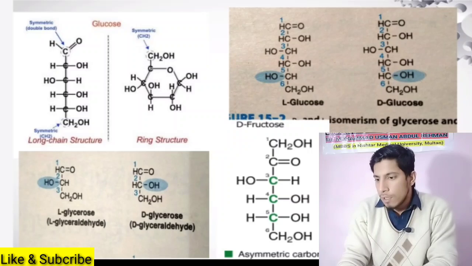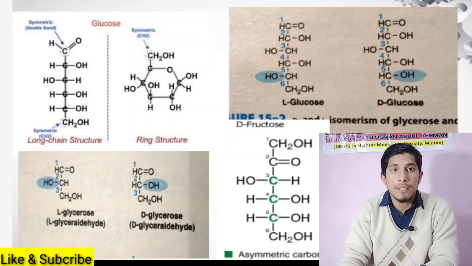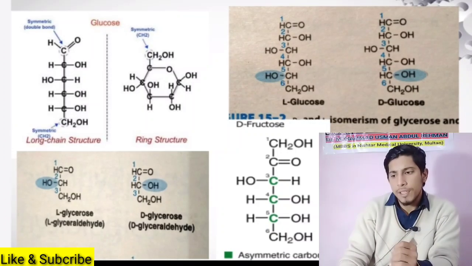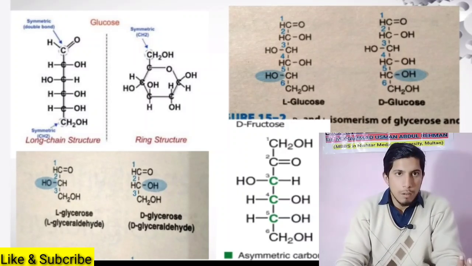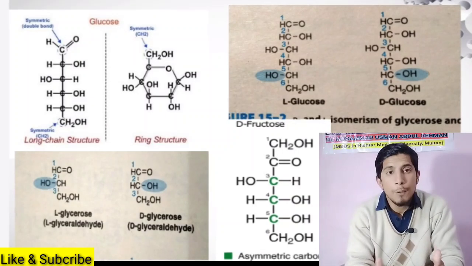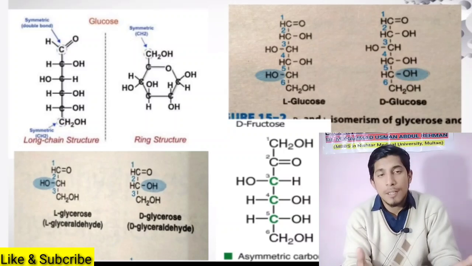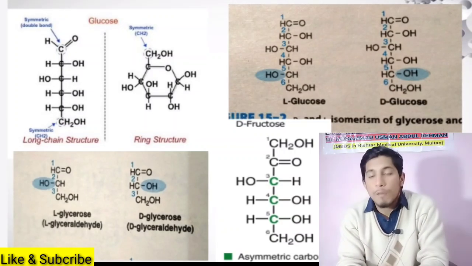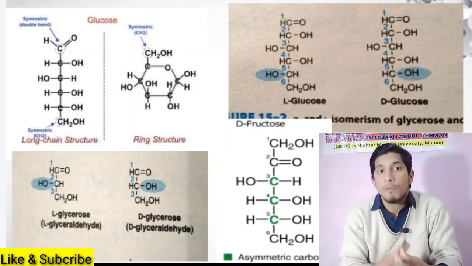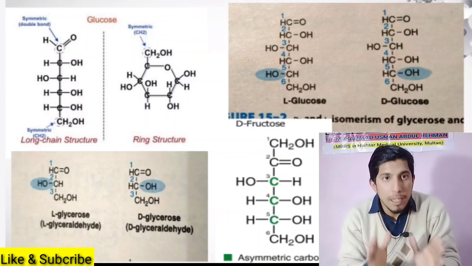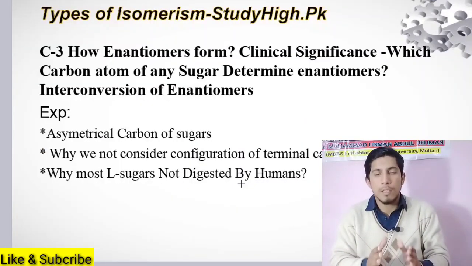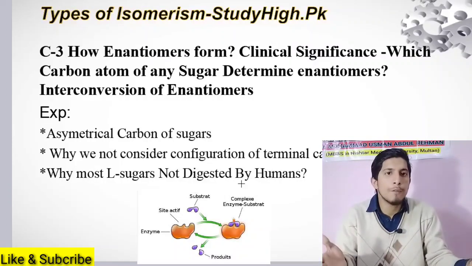If you see L-glyceraldehyde, carbon number 2 is an asymmetrical carbon because it is connected to different types of groups, and we see the orientation of H and OH on that asymmetrical carbon. It has only one asymmetrical carbon. So if someone asks how many asymmetrical carbon atoms glucose consists of, it is 4. Why do you see the orientation of the H and OH group on carbon number 5 of glucose? Why not 4? Then you tell them which carbon we prefer in differentiating enantiomers into different types, D form and L form.